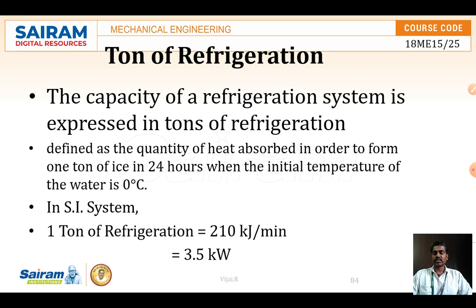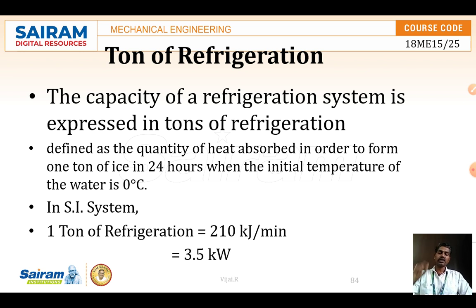If I remove the heat continuously, after 24 hours, it should be 1 ton of ice. So the quantity of heat absorbed, how much amount of heat is absorbed in order to form the 1 ton of ice in 24 hours is called the ton of refrigeration. Okay, so that time the water should be at 0 degree Celsius.